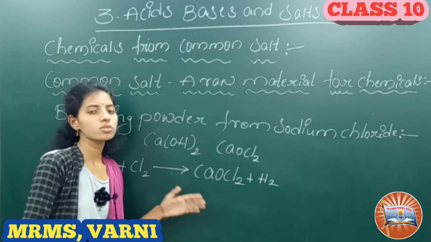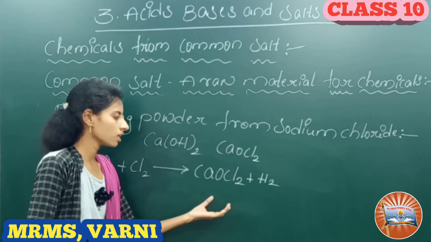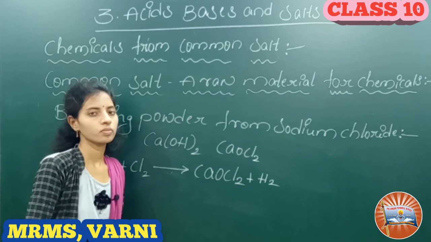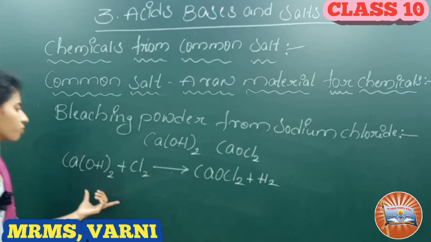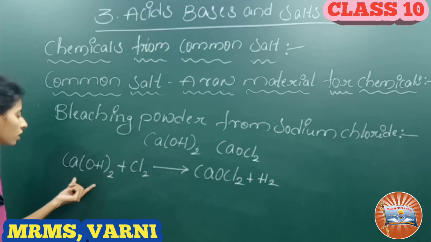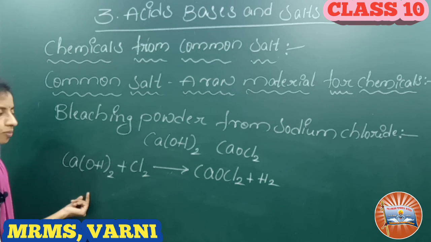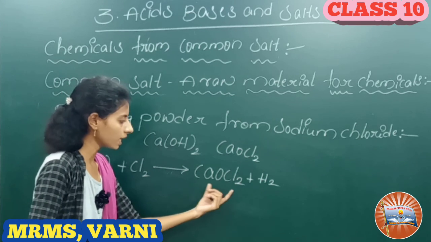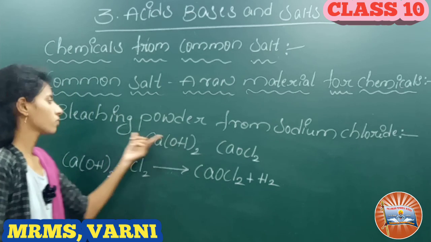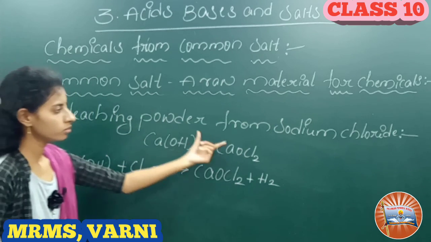It is also used as a reagent in making chloroform. It is prepared by the action of chlorine gas on dry slaked lime, and we get bleaching powder. This is bleaching powder from sodium chloride.